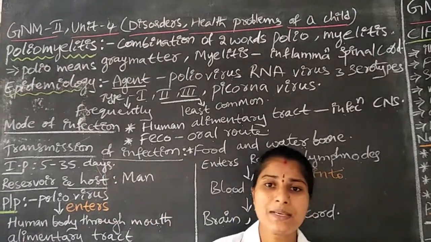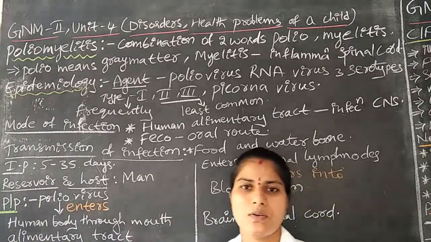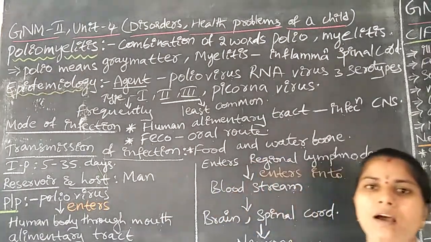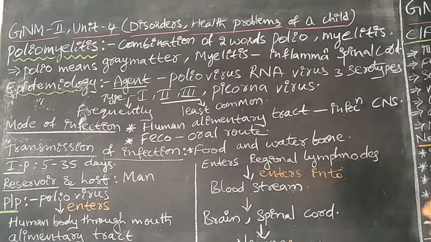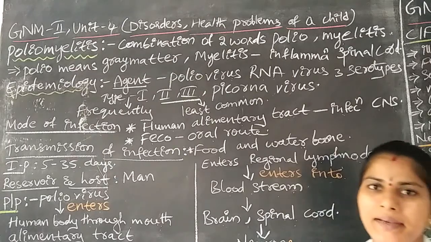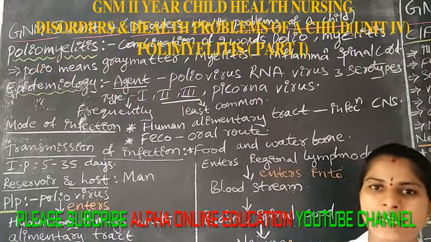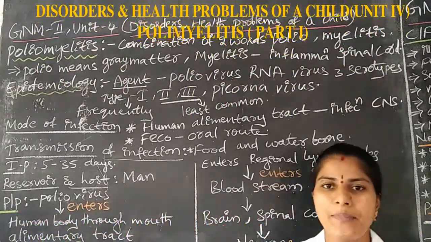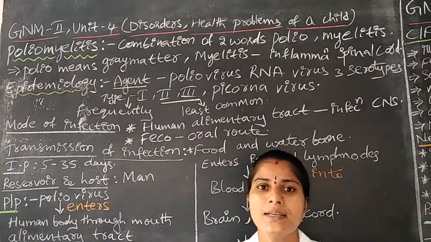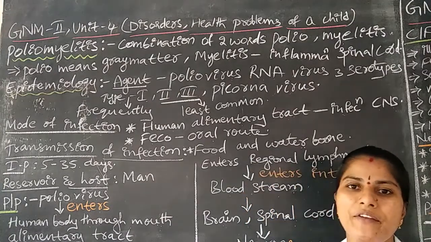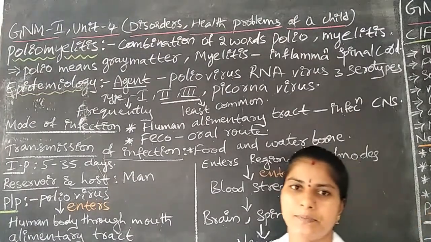Okay, the skeletal muscle is attached to the skeletal bones. The muscle gives movements to the bones. Here, paralysis means loss of movements. Skeletal muscles cannot move. Flexion, extension, rotation, abduction, adduction, these types of movements are not done by the children or the patients who are affected by this poliomyelitis disease condition.